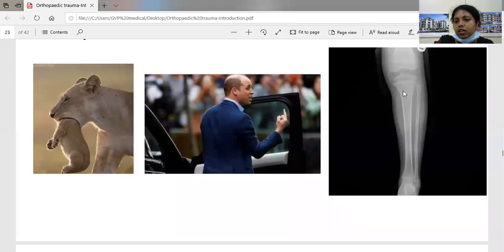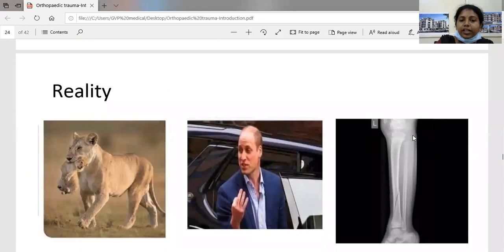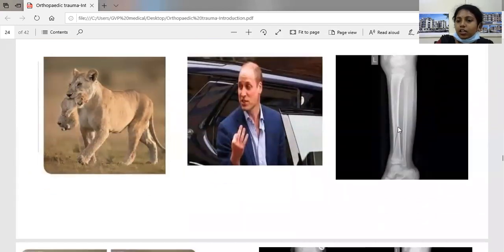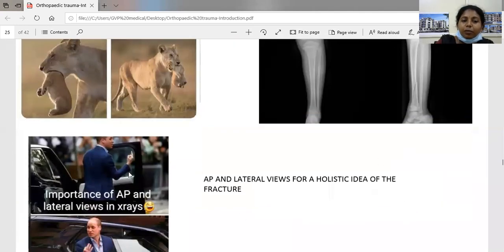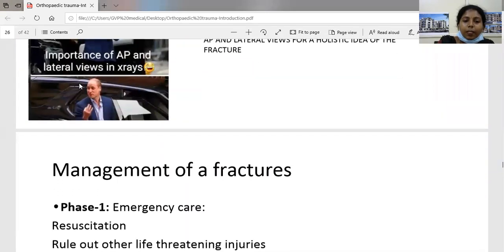Yes, we can see this is the tibia, this is the fibula, this is the knee joint, and this is the ankle joint, which includes one joint above and one joint below. By seeing this X-ray, we think there is no fracture. But the reality is this: here we can see an oblique fracture of the distal tibia. So this shows the importance of AP and lateral views in X-ray. By only seeing the AP view, we can't say there is no fracture. Both views are very important to diagnose a fracture.